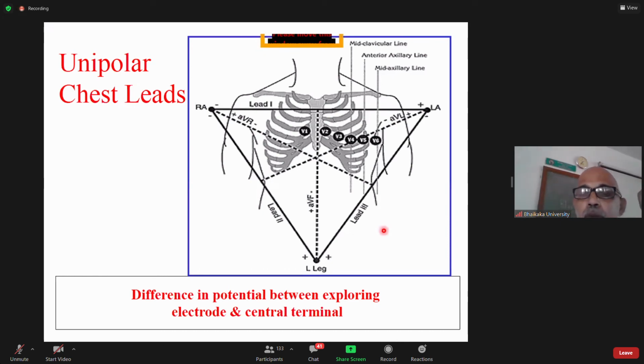V1 is located in the fourth intercostal space, right side of the sternal border. V2 is located in the fourth intercostal space, left side of the sternal border. V4 is in the fifth intercostal space, corresponding with the mid-clavicular line. V3 is between V2 and V4.